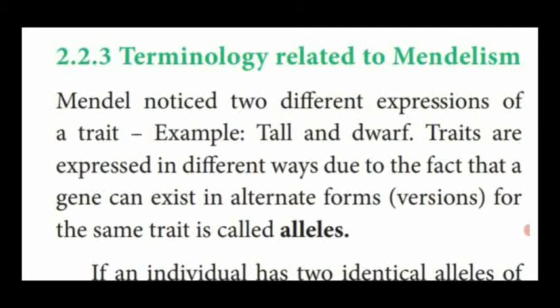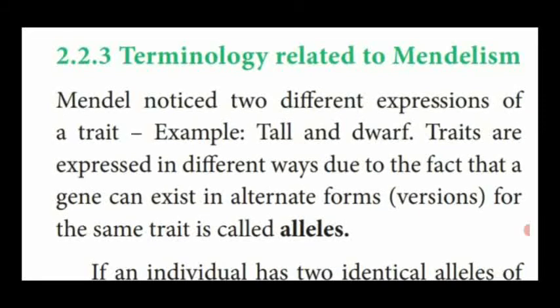Each gene present inside the chromosome has two different contrasting characters, and these alternative forms for the same trait are called alleles. So a single trait having two alternative forms is called alleles.